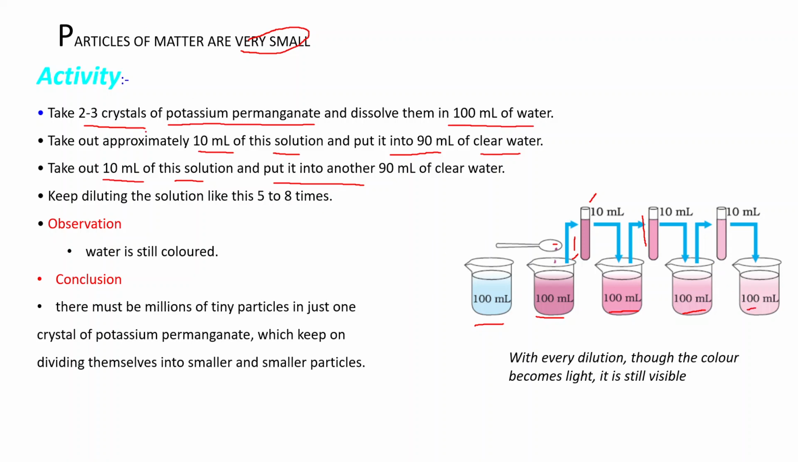Clear? Then what we will observe is that water is still colored. Is it clear? That is, after 5-10 times we will also see that each water is also pink in color. And what we conclude: there must be millions of tiny particles in just one crystal of potassium permanganate, which keep on dividing themselves into smaller and smaller particles. Clear?